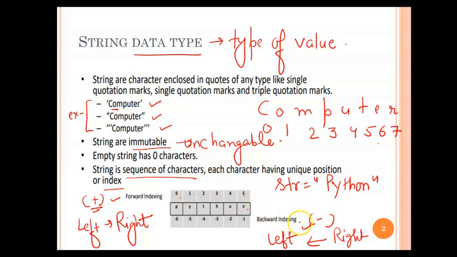If you go for backward indexing, which is negative, it works from right to left and starts from -1, because -0 is nothing. So it starts from -1, -2, -3, -4, -5, -6. It increases as per the number of characters present in the string. First, N is at position -1, then O at position -2. So each individual character has two positions, and both help you access the same element. Sometimes the requirement is to work in reverse order, and in that case you can work with backward indexing.